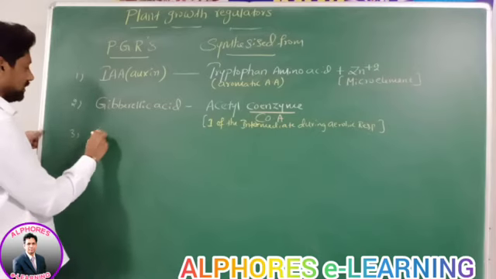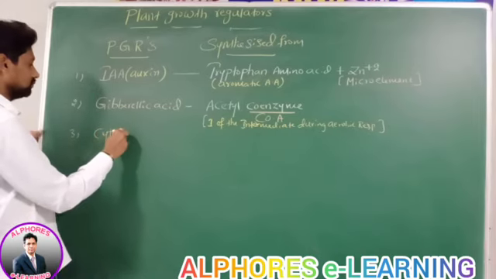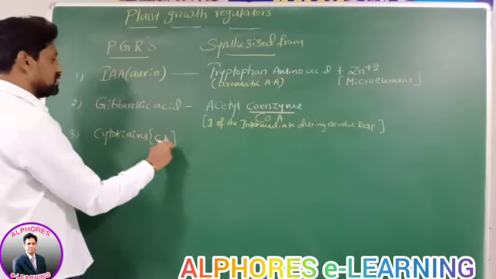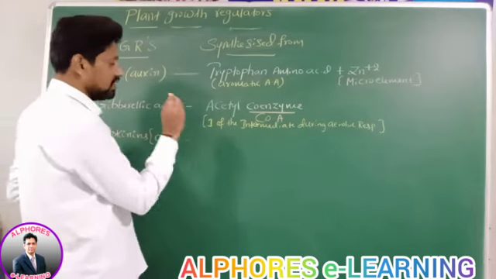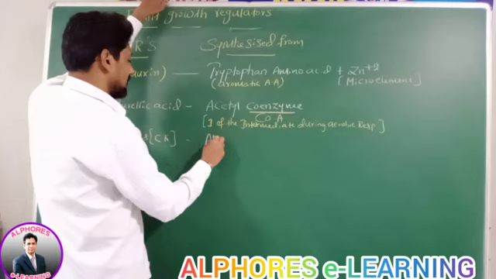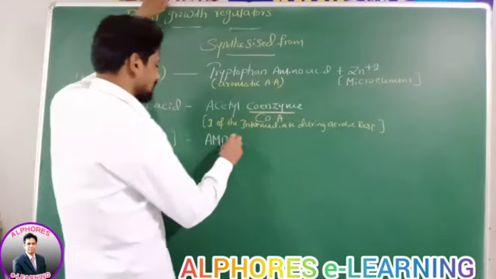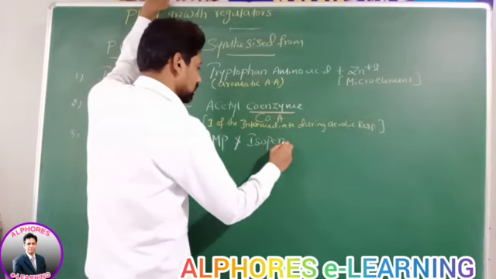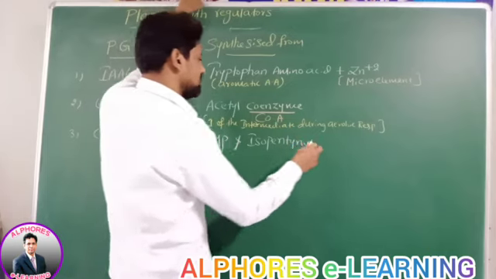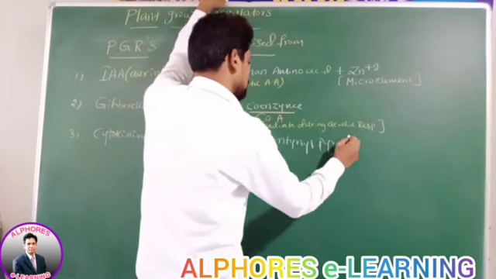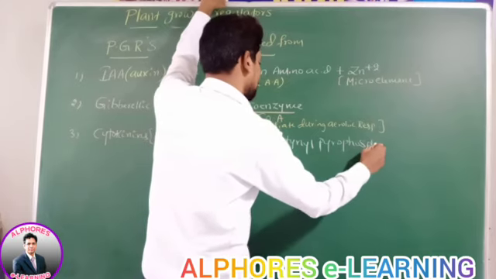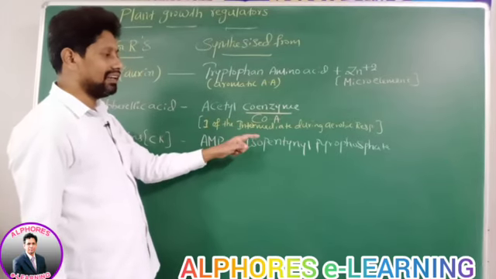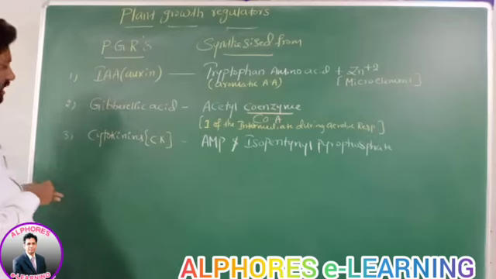Now go for number 3, cytokinins. In shortcut we write it as CK. CK stands for cytokinins. The cytokinins are synthesized from AMP, that is adenosine monophosphate, as well as isopentenyl pyrophosphate. From these two, cytokinins are synthesized.